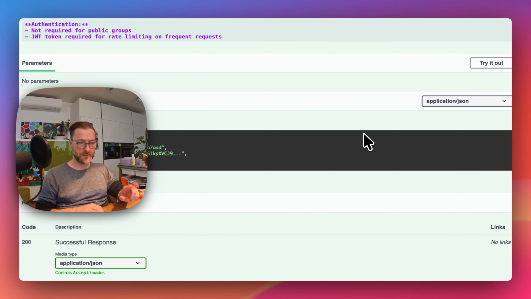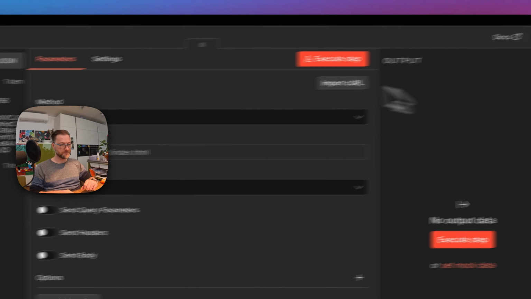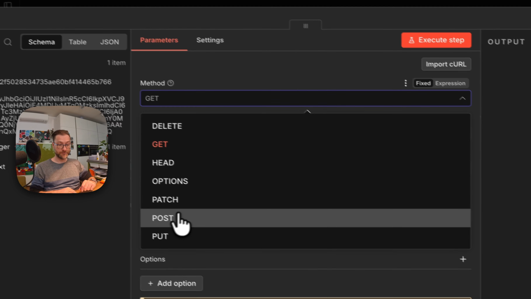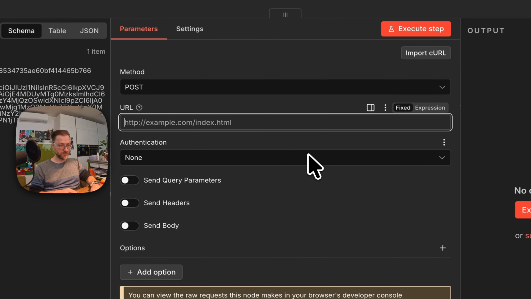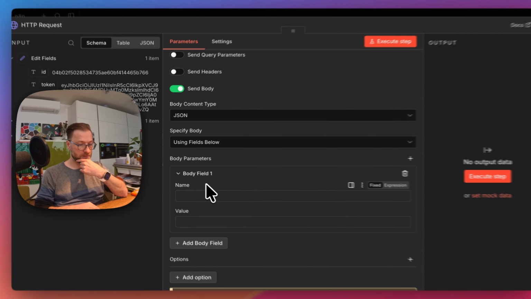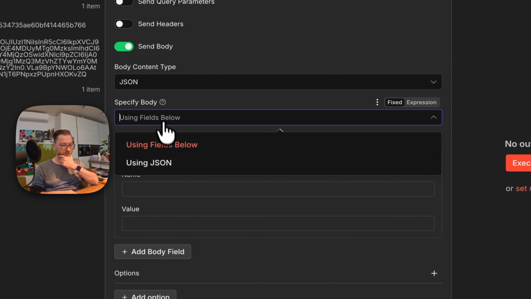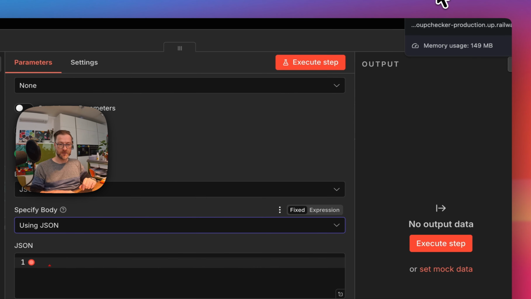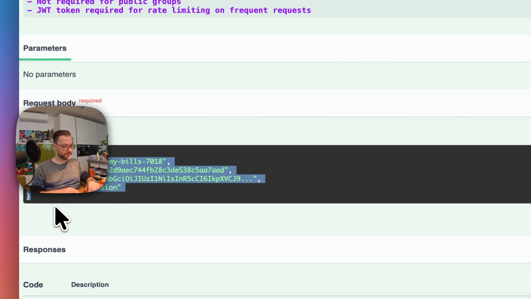So let me take it from here. Wait a second. The method should be POST. The link should be this one. And we have to send a JSON using the fresh JSON. So I'll take this JSON over here.